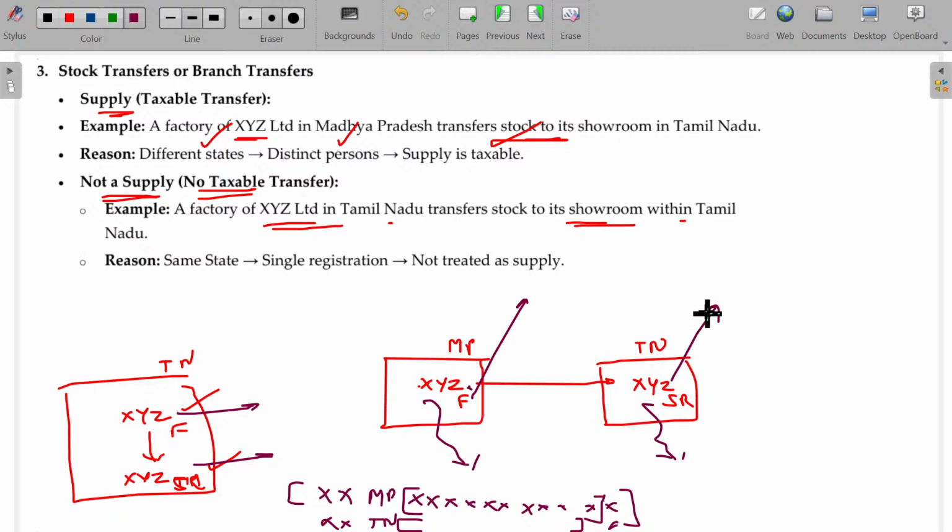This fellow has the factory enjoying all the facilities in Madhya Pradesh, getting lots of subsidy from the Madhya Pradesh government, and then transferring the goods from here to here, selling here and stating that this is income related to Tamil Nadu. Madhya Pradesh will be affected. Because of that reason, if you are transferring from one state to the next, the moment it is transferred, whether there is consideration or not, it is automatically considered a transfer and supply. Clear?